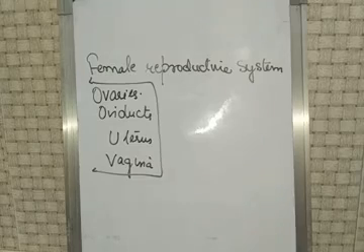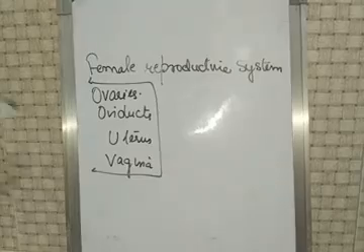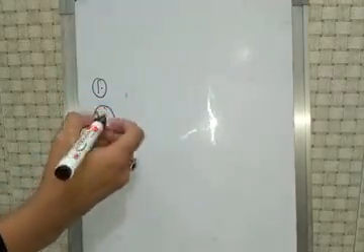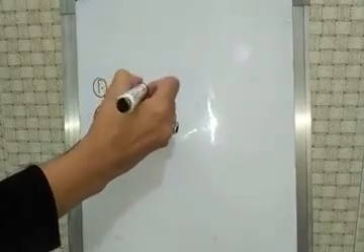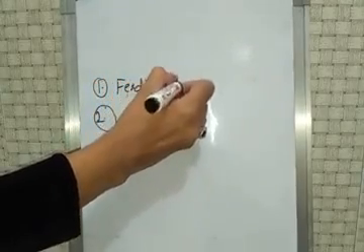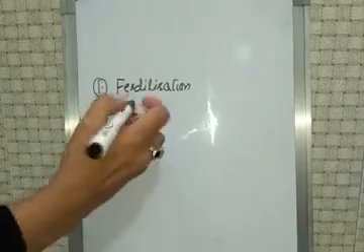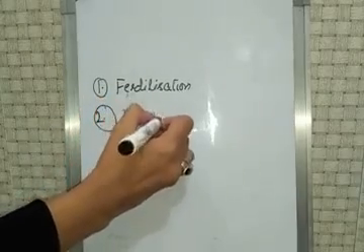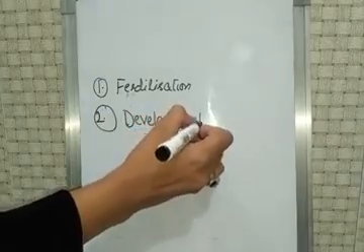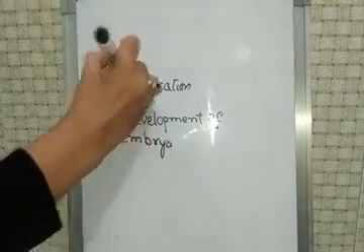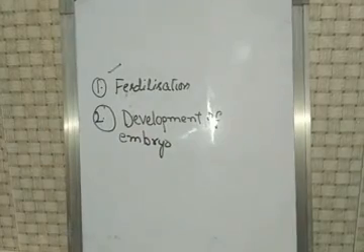Now the process of reproduction in humans takes place in two steps. First one is fertilization, and the second one is development of embryo. We'll discuss fertilization.